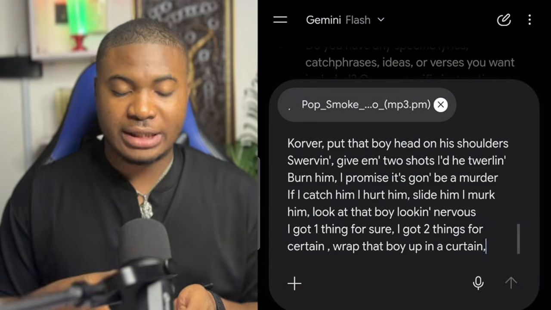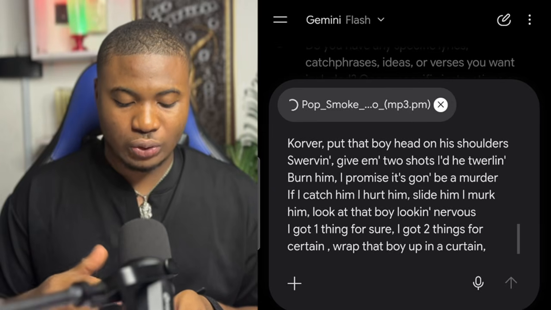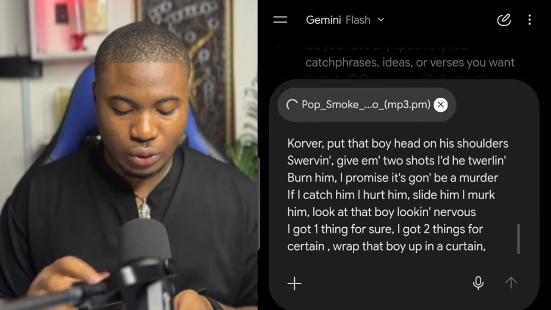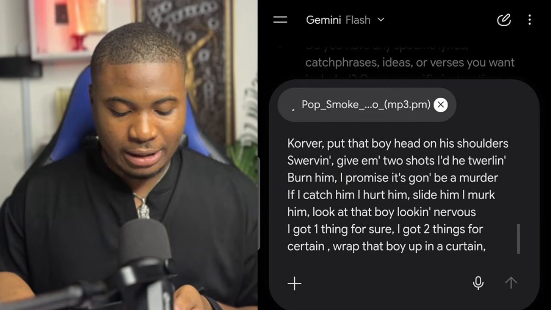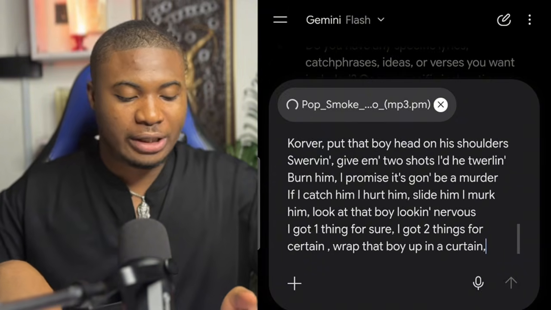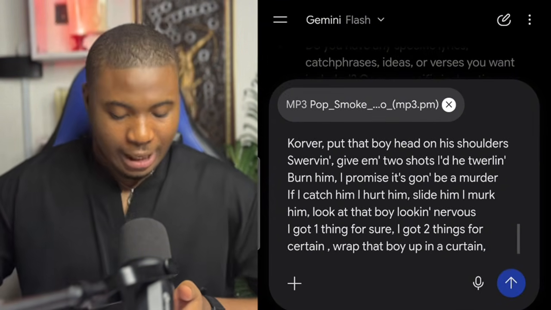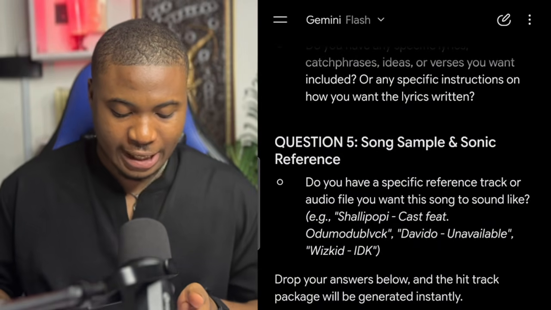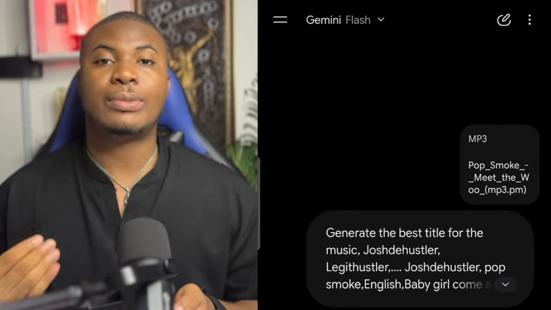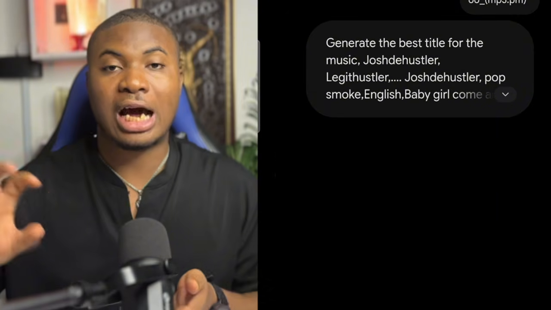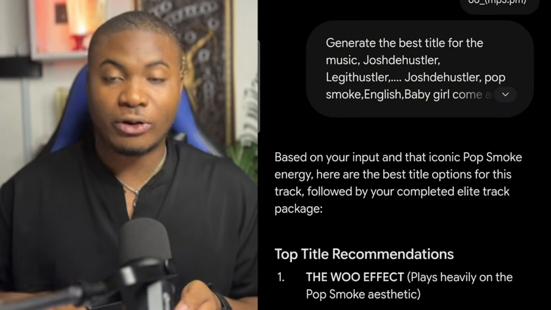Then the Pop Smoke music is now uploading. So what I'm going to do now is wait for it to upload and then Gemini will do the work for me. So guys, you are going to see that I've uploaded my reference music right now. What I'm going to do now is send it to Gemini. So Gemini will actually analyze the music and how it flows. Then it will give us what we need.